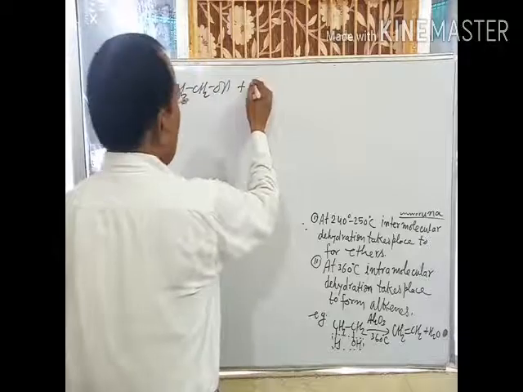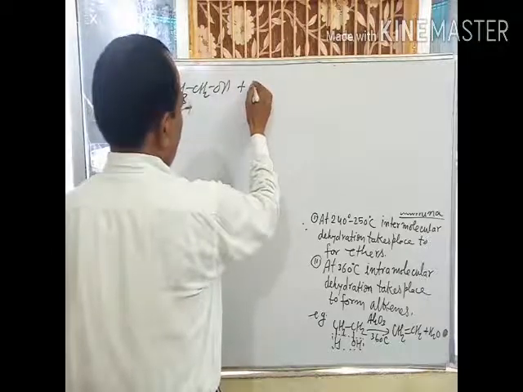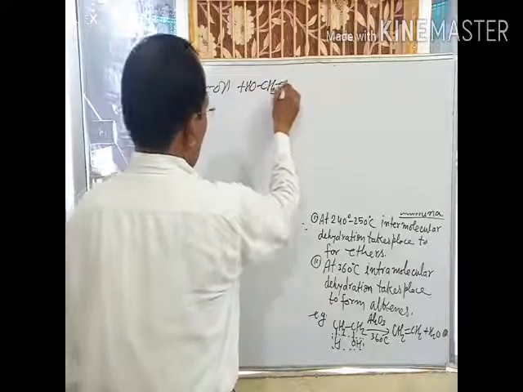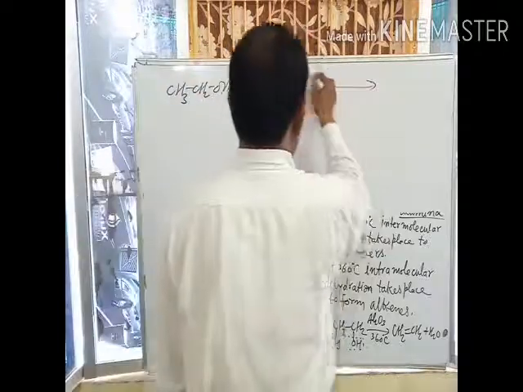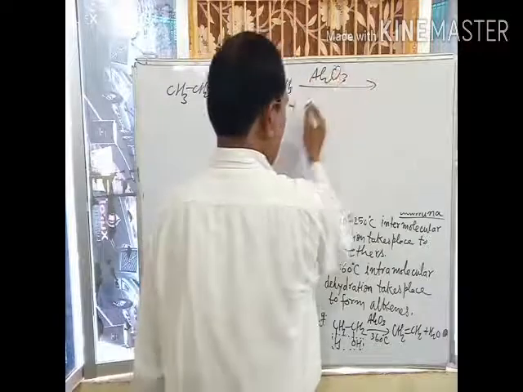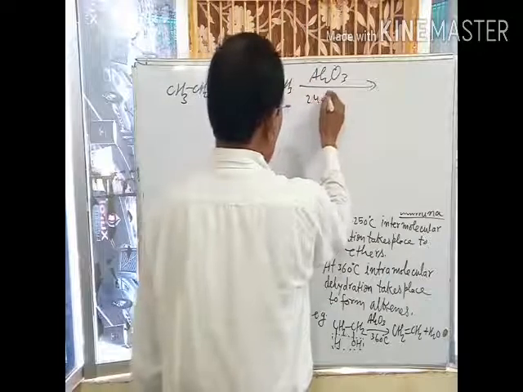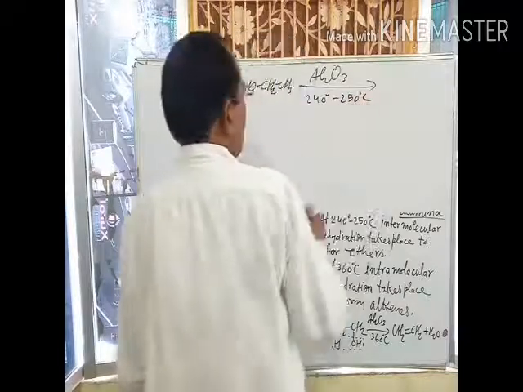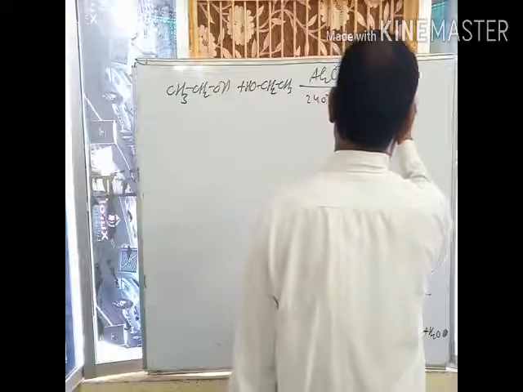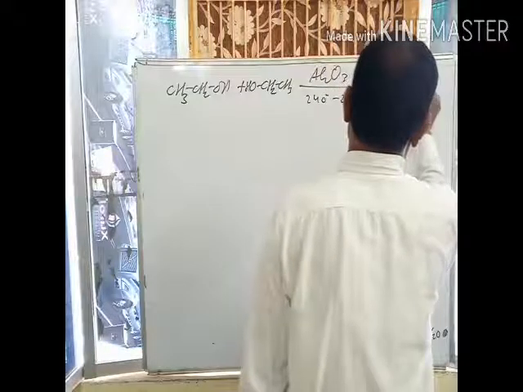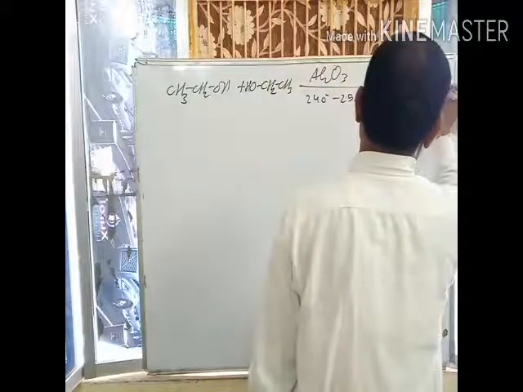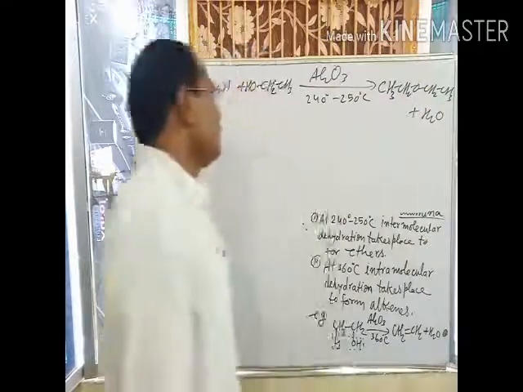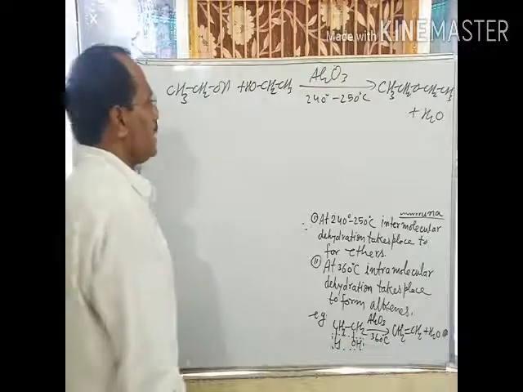Two molecules of ethyl alcohol, CH3CH2OH, over heated alumina, Al2O3 at 240 degrees Celsius to 250 degrees Celsius. We get diethyl ether plus H2O. This is called intermolecular dehydration.